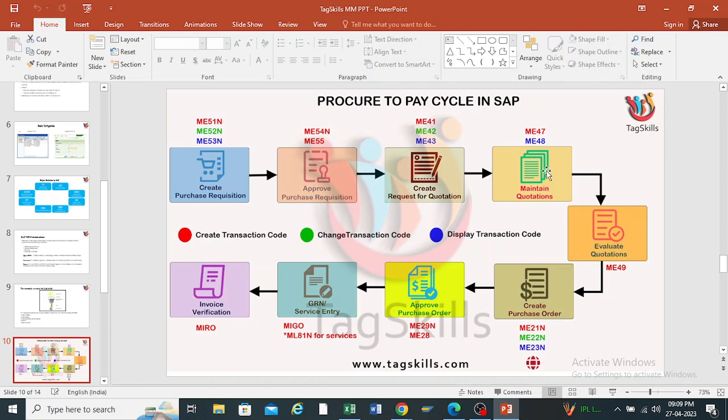We have multiple vendors, and SAP can give us the vendor selected on the basis of the price only. We can compare the quotations only on the basis of price. There is no criterion to select the vendor on the basis of delivery date and so on. Here it will be selected only on the basis of the lowest price.